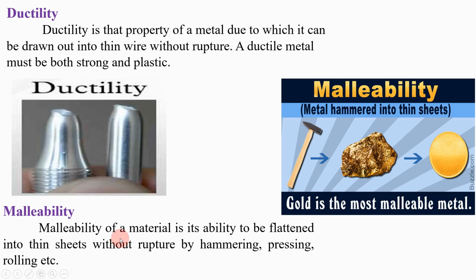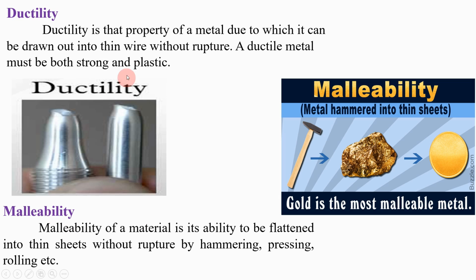So that is why I have told you earlier, malleability refers to compressive forces, because malleability of a material is the ability of the material to be flattened. Flattened means to be formed into thin sheets without rupture. For example, steel plates, gold jewelry, gold coin, all are examples of malleability.